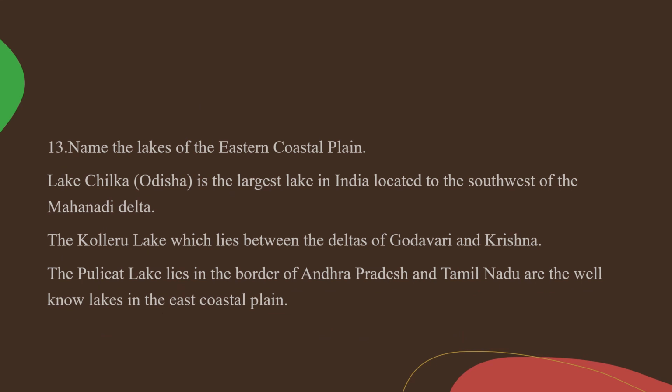Name the lakes of the eastern coastal plain. Lake Chilka, located in Odisha, is the largest lake in India, located to the southwest of the Mahanadi Delta. The Kolleru Lake, which lies between the deltas of the Godavari and Krishna, and the Pulicat Lake, which lies on the border of Andhra Pradesh and Tamil Nadu, are the well-known lakes in the east coastal plain.